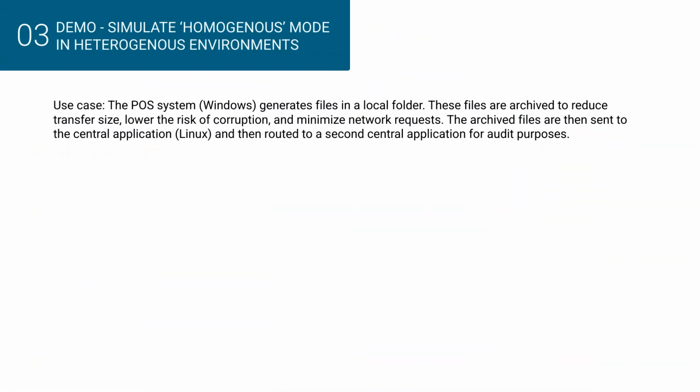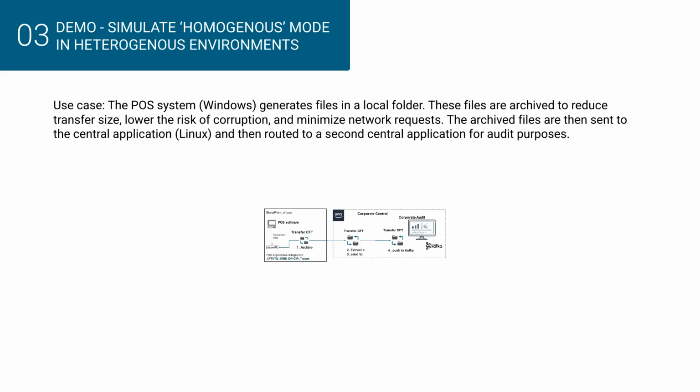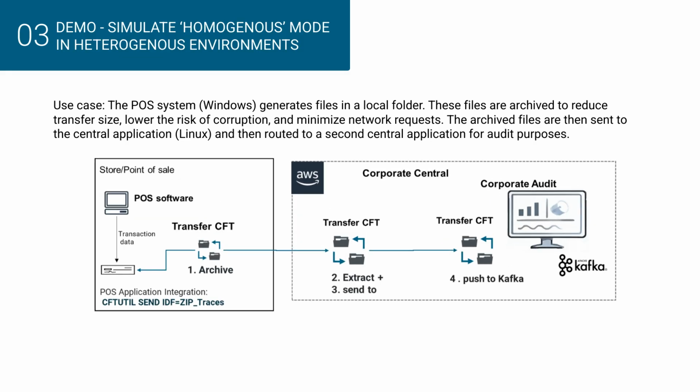Here is a use case where we are addressing two key challenges. First is about reducing transfer size and minimizing the risk of file corruption. Second is about optimizing network resources and improved performance. Instead of sending multiple files individually, we archive them into a single package. This approach means fewer network requests, faster transfers, and improved reliability.